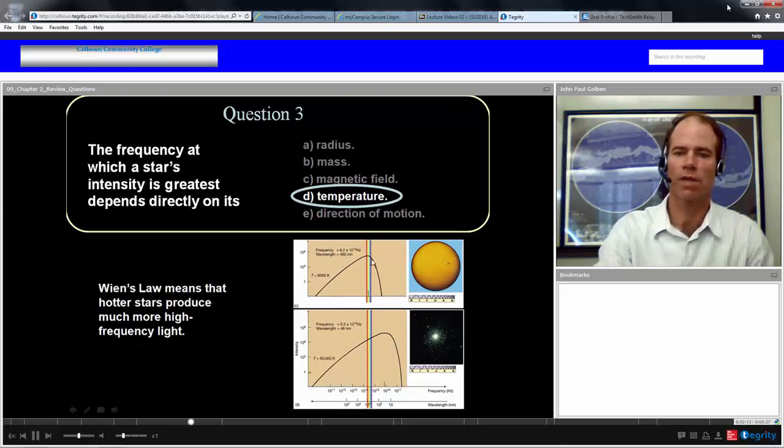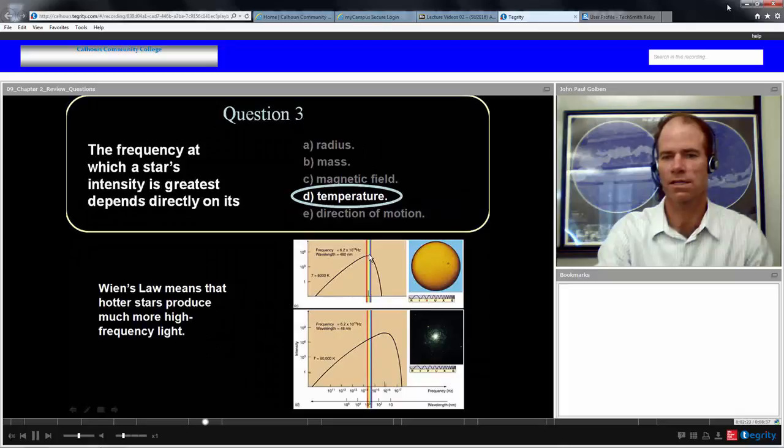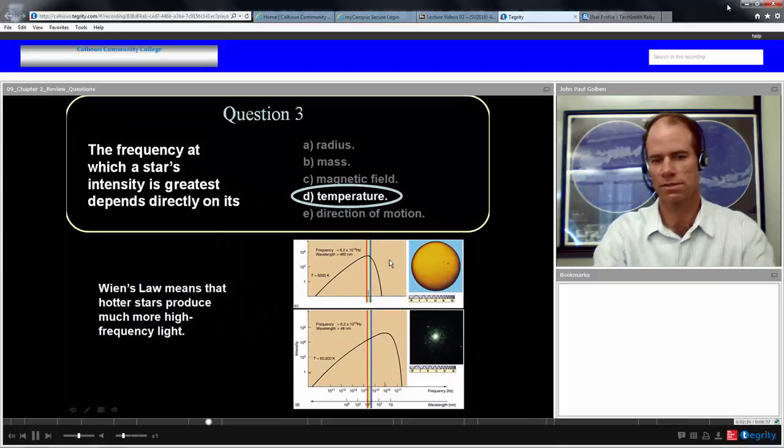Here we can see a black body curve for the sun, and we can see that the peak occurs in the visible spectrum, which tells us something about the light from the sun, and also tells us the temperature of the surface of the sun from Wien's law. Hotter stars produce much more high frequency light.